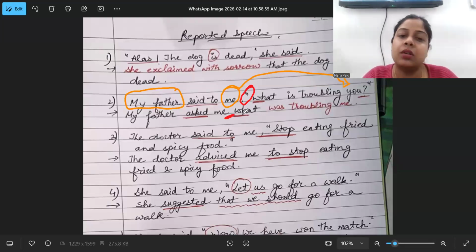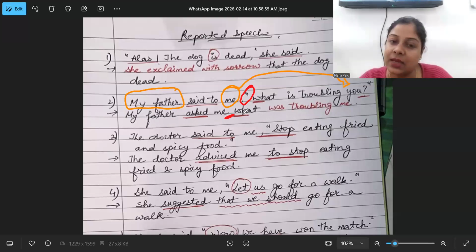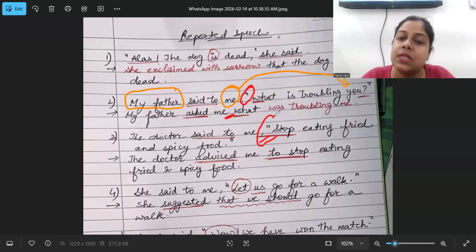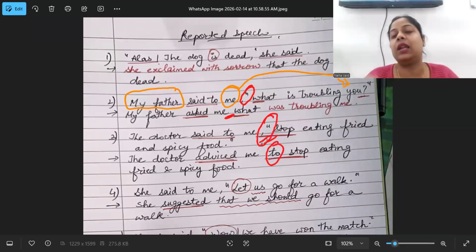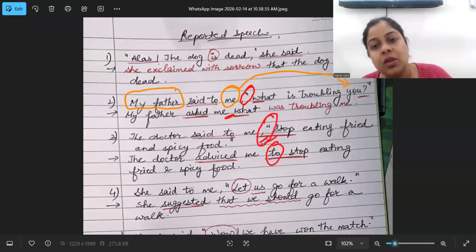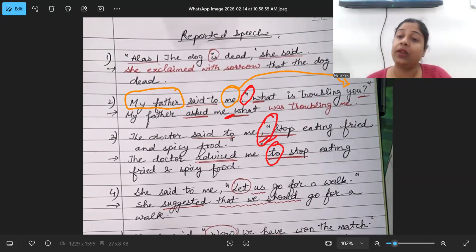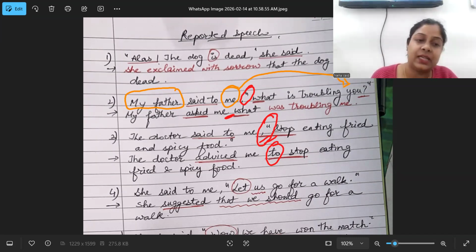Okay. Next, the doctor said to me, stop eating fried and spicy food. So here the doctor is advising me, instructing, no, advising. The doctor has advised me to stop. These are your imperative sentences where we use the concept of to while removing the inverted commas, to stop eating fried and spicy food.